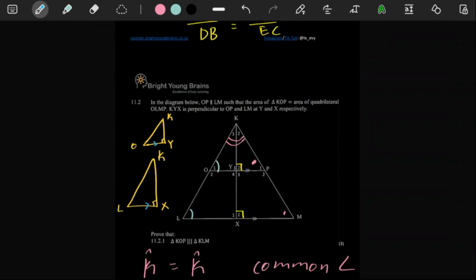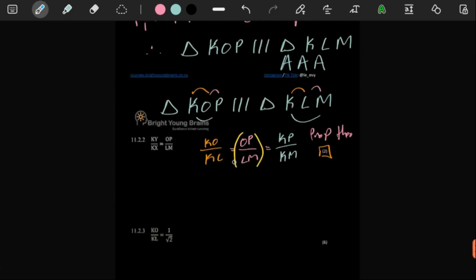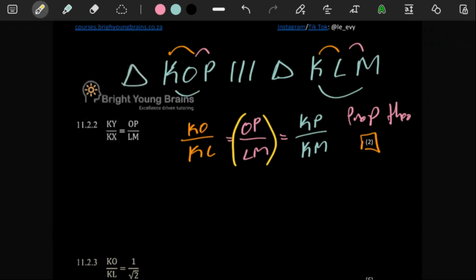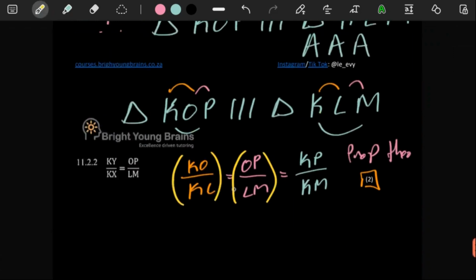If you're looking at it now, we can already see that the only way we're going to get OP and LM is if we use this KO and KL. This is from the previous question. We already know that KO over KL is equal to OP over LM. This we know because of the previous question.